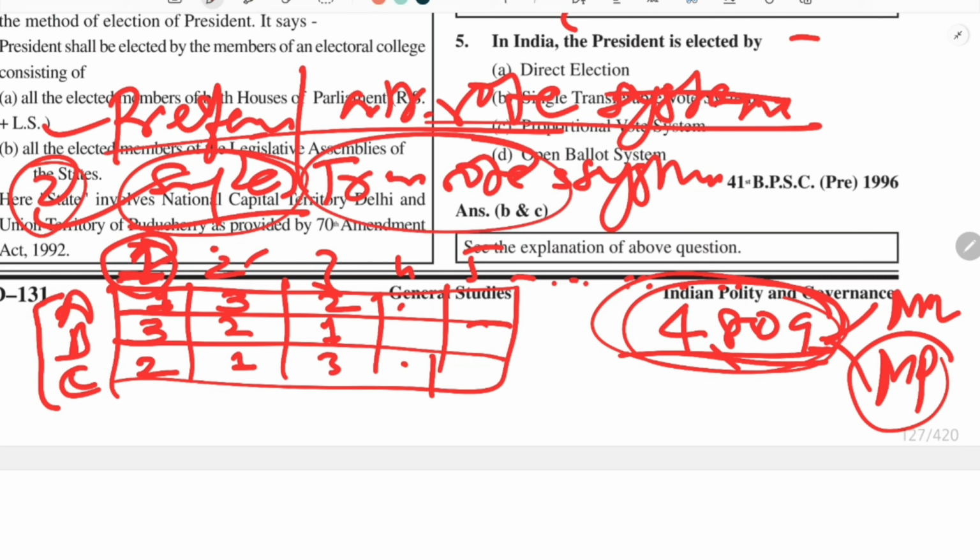And transferable vote system means that in this election, basically, after the voting is over, their preferences will be counted. Like for candidate C, how many first preferences have been given.